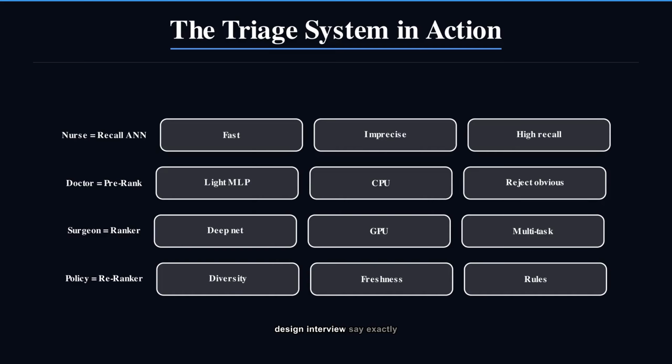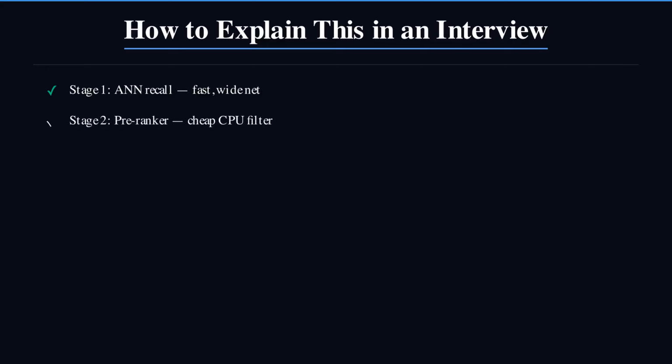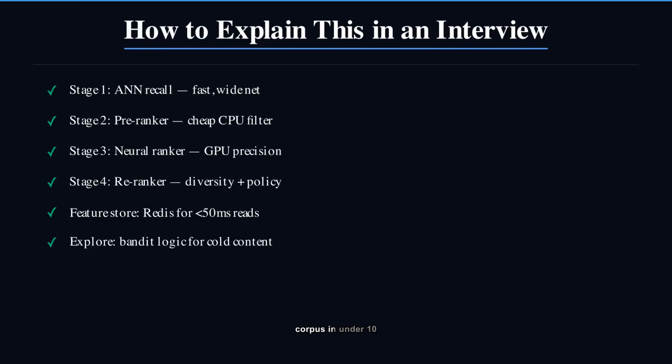In your next system design interview, say exactly this. I would use a multi-stage ranking pipeline. A fast approximate nearest neighbor recall stage pulls candidates from the full corpus in under 10 milliseconds. A lightweight pre-ranker on CPU eliminates low-confidence candidates. A full neural ranker on GPU scores the finalists. A re-ranker enforces diversity and business policy. This pattern is exactly how TikTok and YouTube both solved it at scale.